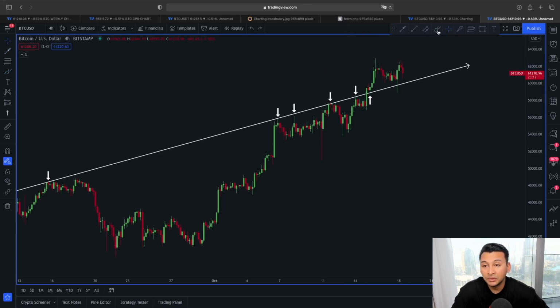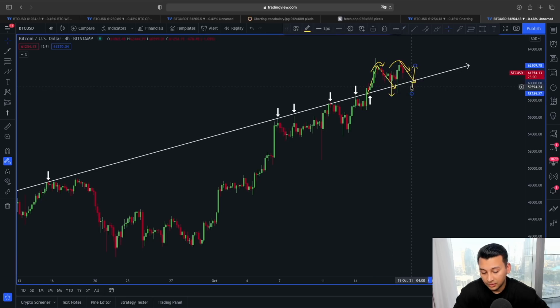So for the immediate short term, if we do see some more weakness right around this area, because this can also be looked at as a double top in a 4-hour time frame. If this is going to play as a double top, or many also call it an M pattern, then we know the price target for the immediate short term to the downside could be around this 58,000 area.